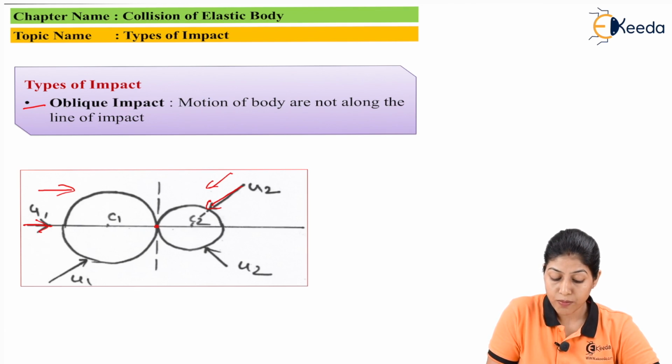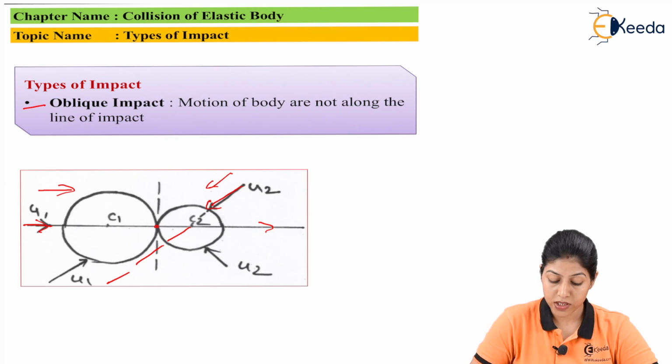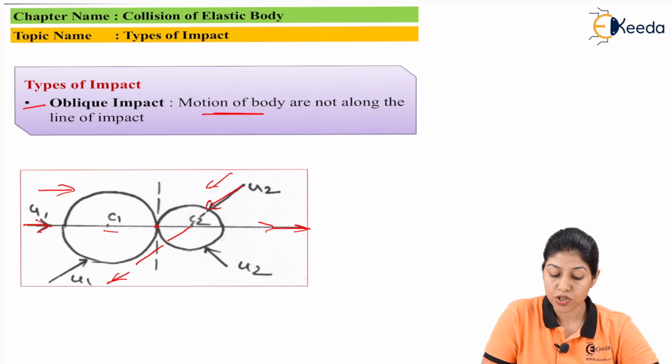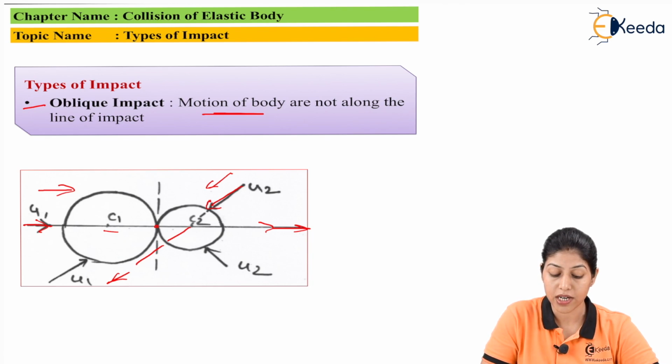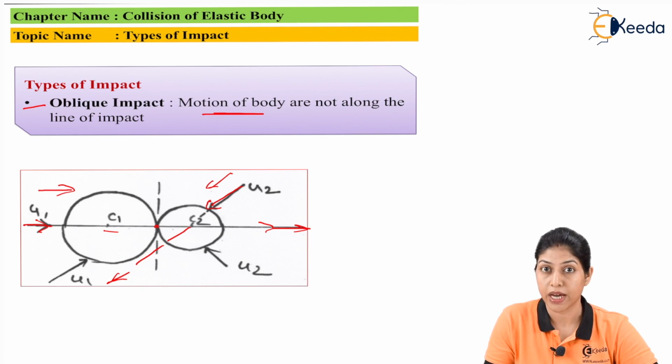And here both the bodies are not moving along the line of action. Line of action for the first body will be this, and for the second body will be this. So because of this particular condition, motion will not be along the line of impact. So this particular condition represents oblique impact.